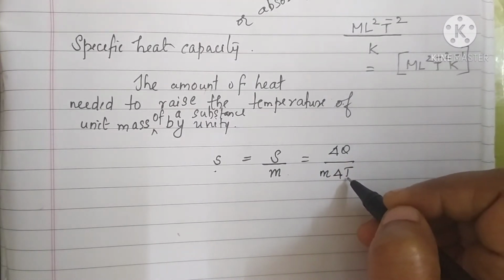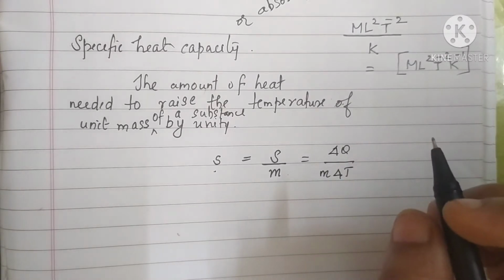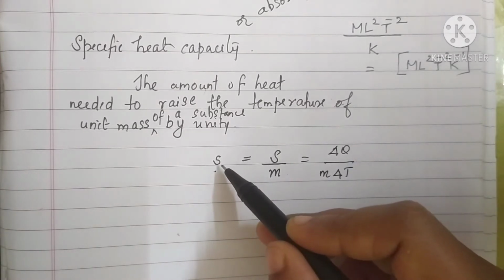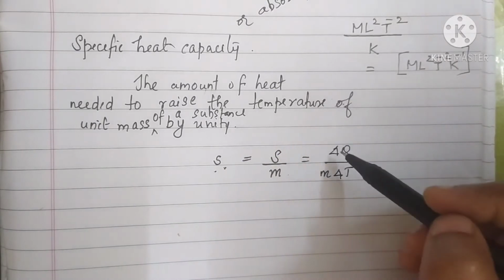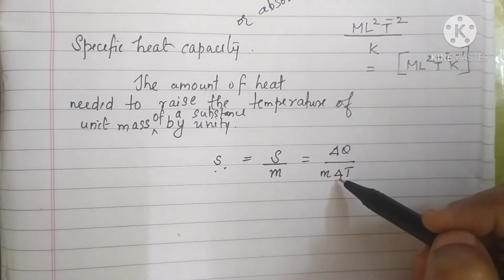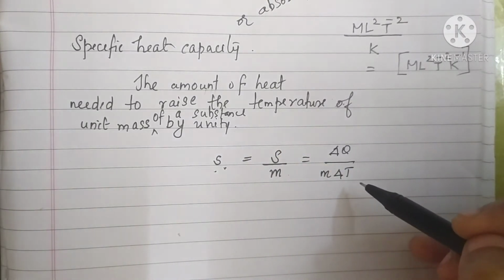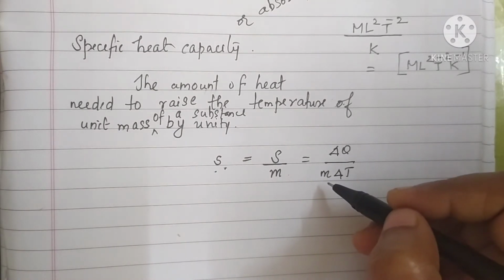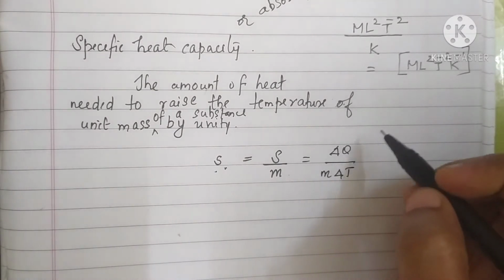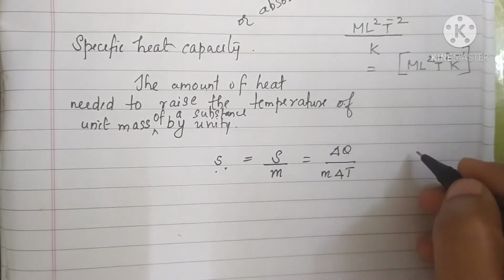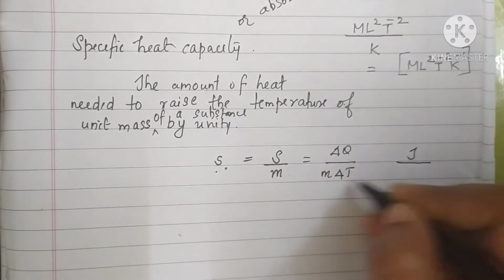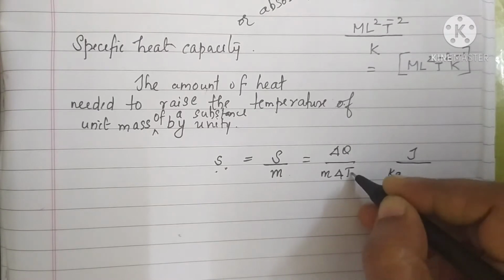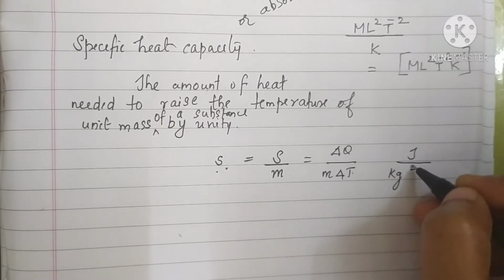Clear for you? So specific heat capacity, that is small s, is equal to delta Q divided by M into delta T, where M is the mass of the given substance. Here how can you write the unit? For delta Q it is joule, for mass it is kilogram, and for delta T it is temperature, Kelvin.